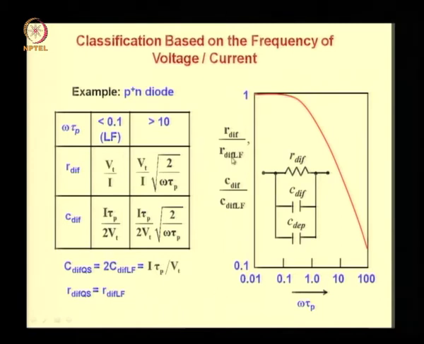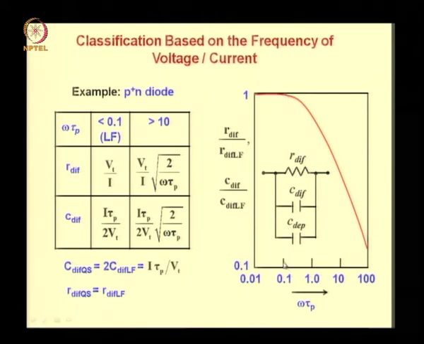Now here is a plot of the ratio of the diffusion resistance to low frequency diffusion resistance and the diffusion capacitance to low frequency diffusion capacitance. Now this is how it looks. It has been plotted as a function of omega tau p. To consider the range omega tau p less than 0.1, you can see that the line here is almost flat.